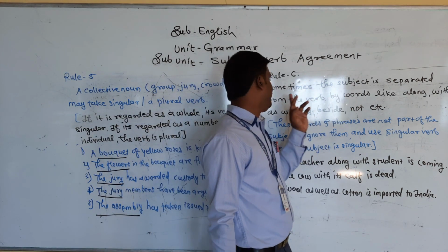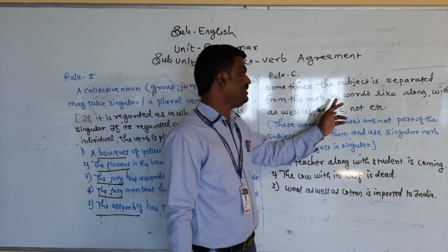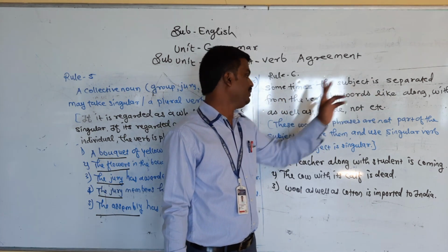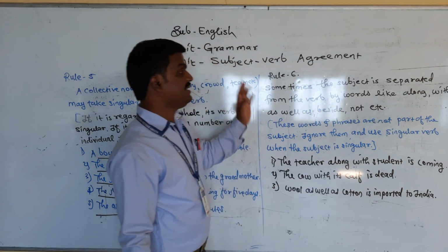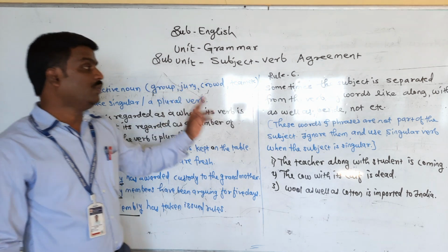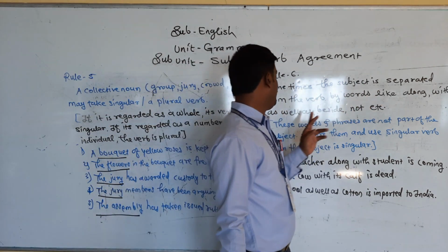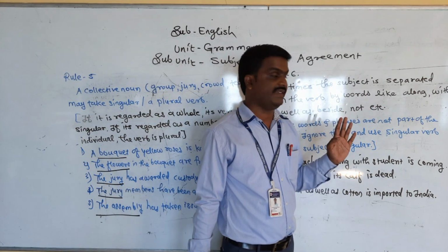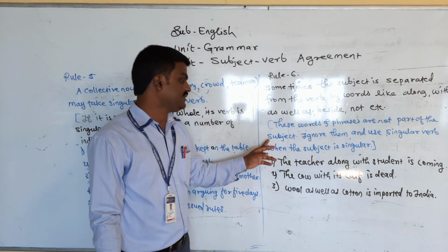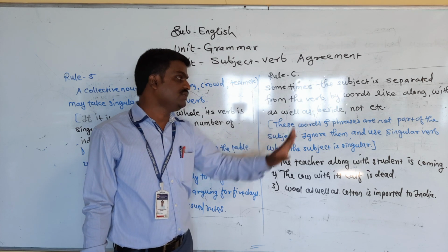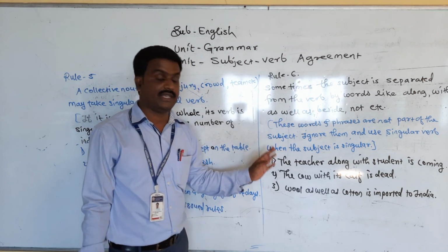Same, another point is there. Sometimes the subject is separated from the verb by words like along with, as well as, beside, etc. These words or phrases are not part of the subject. Ignore them and use the singular form of the verb when the subject is singular.